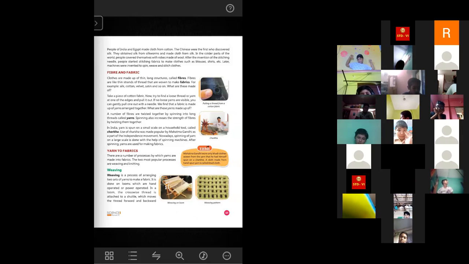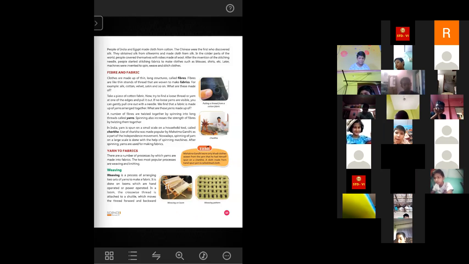Ma'am, what is khadi? Khadi cloth. Ma'am, okay, that is so soft cotton. Khadi cloth is actually cotton cloth, okay, but not all cotton clothes are called khadi clothes.